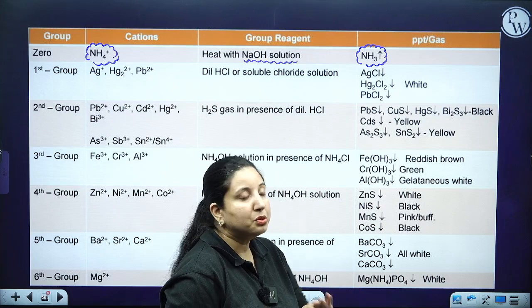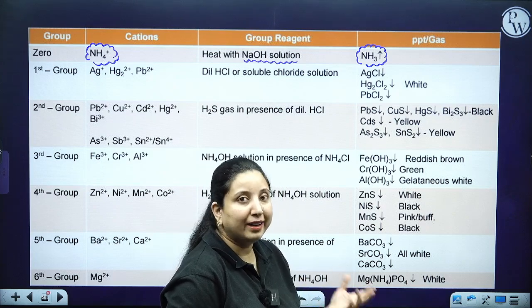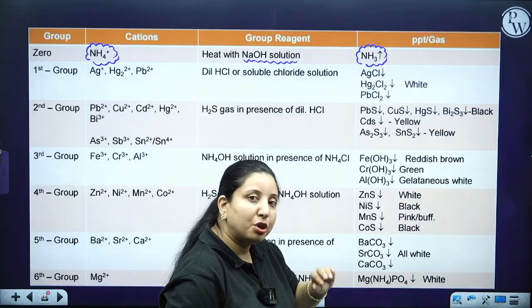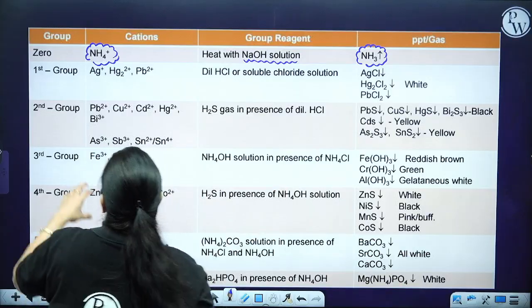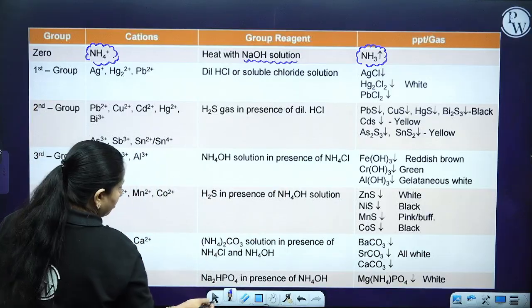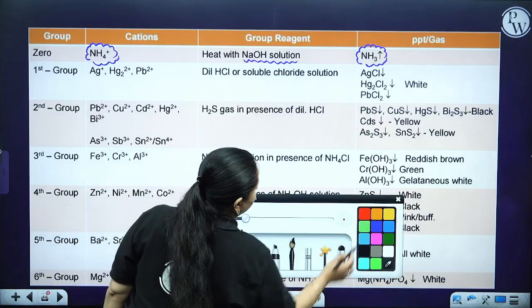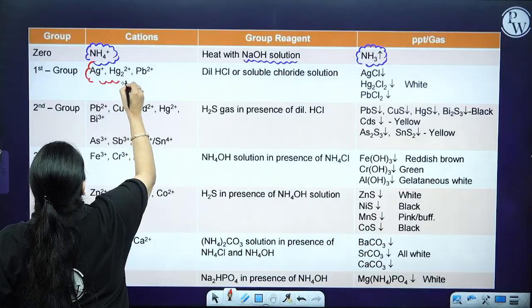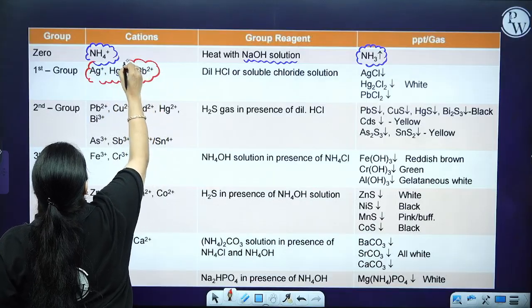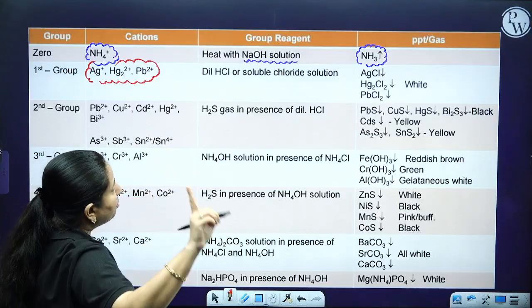Now suppose you did not get any smell of ammonia, so you will move on with that same extract to the next group. Over here you can have the possibility of silver, mercury or lead. These are the group 1 members.